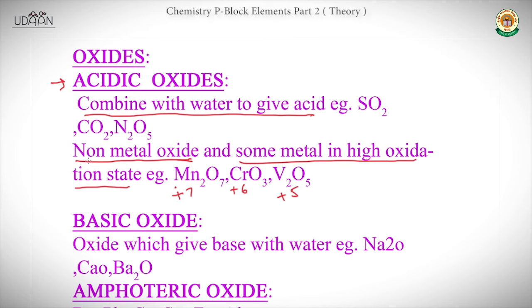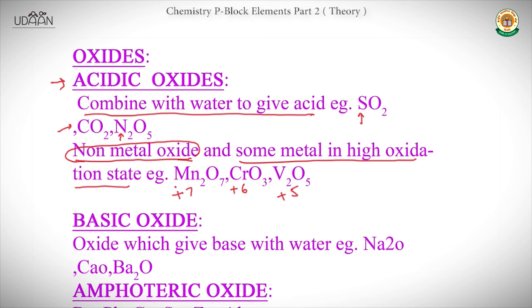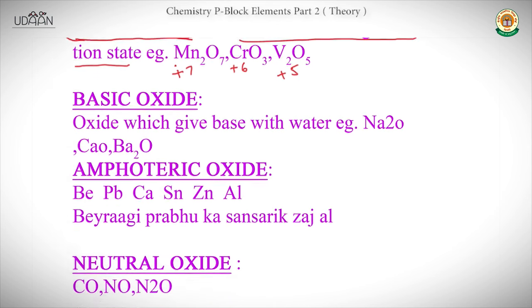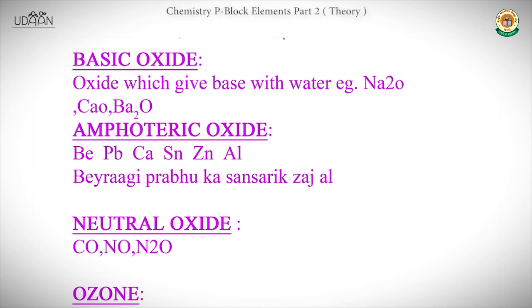And all the non-metal oxides also form acidic oxides. Here sulfur is a non-metal, carbon is also, and nitrogen is also, so their oxides will be acidic. Now move towards the next, which is the basic oxides. Basic oxides are those which give bases with water. Examples are Na2O, CaO, and beryllium oxide. Means all the metal oxides are basic.